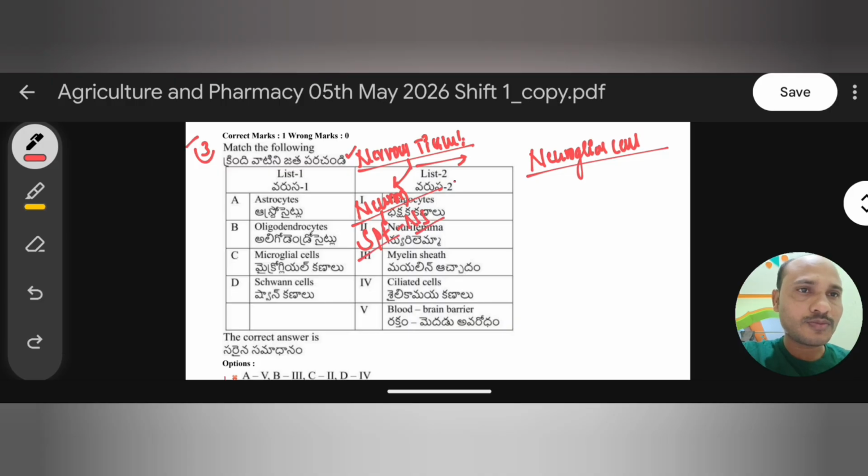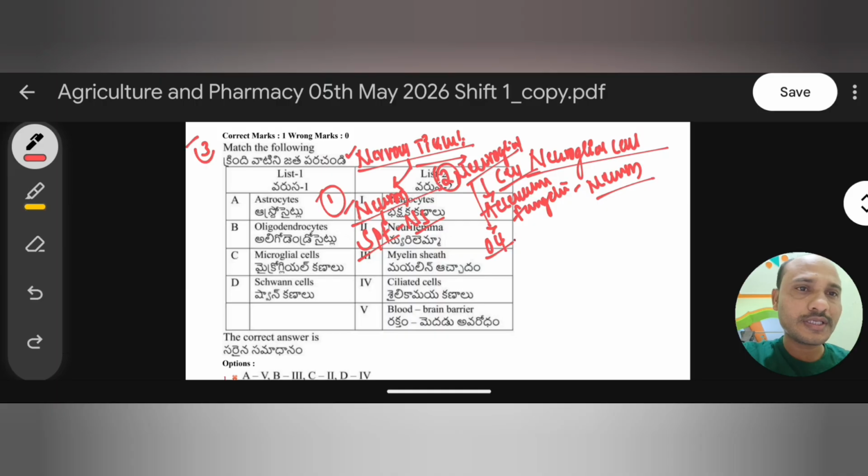But there is one more cell type present, which acts as an accessory to the neuron. That is the neuroglial cell. So there are two different types of cells in nervous tissue: the most important is the neuron, and the other is the neuroglial cells. The function of neuroglial cells is accessory to the neuron. These neuroglial cells have mainly four different types.